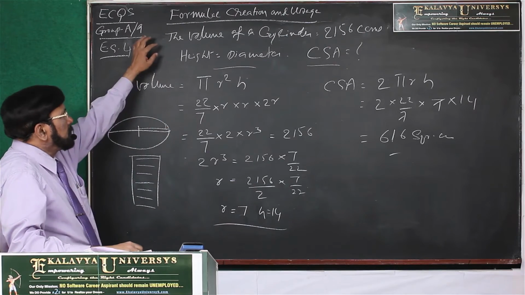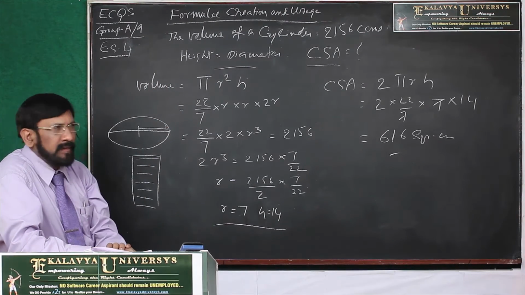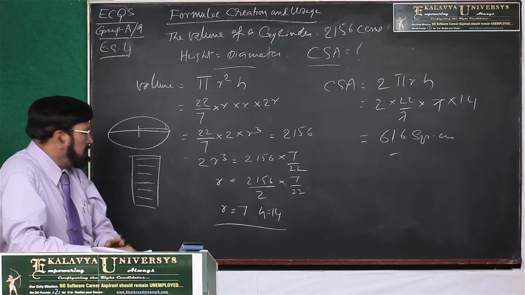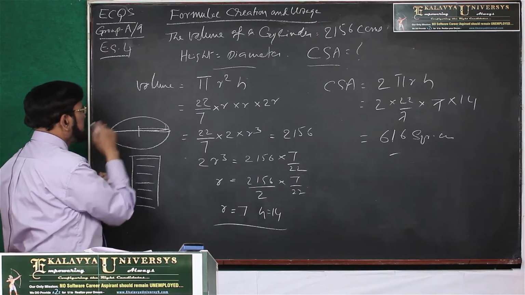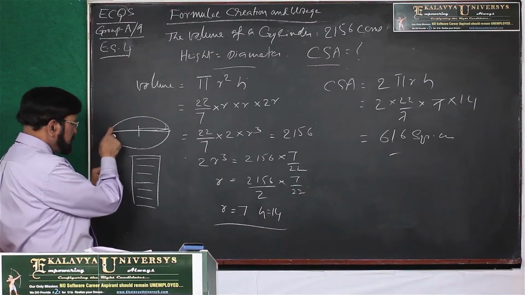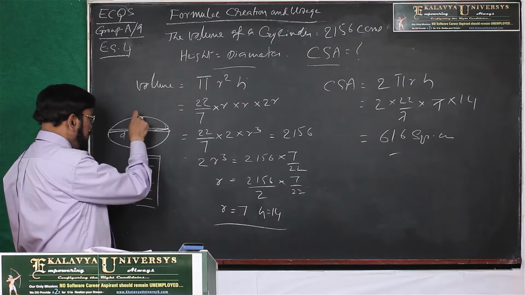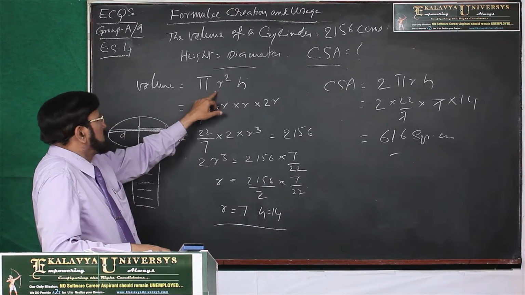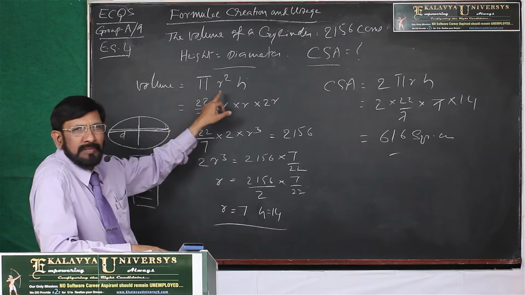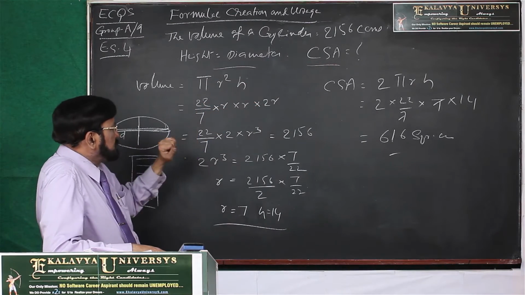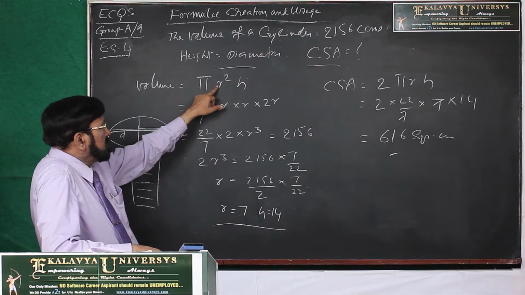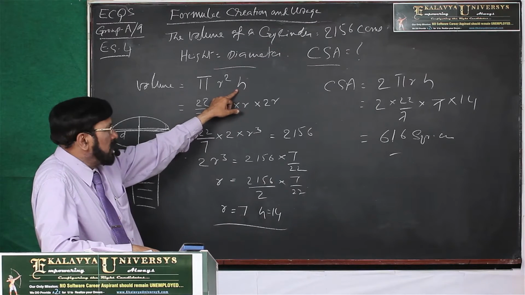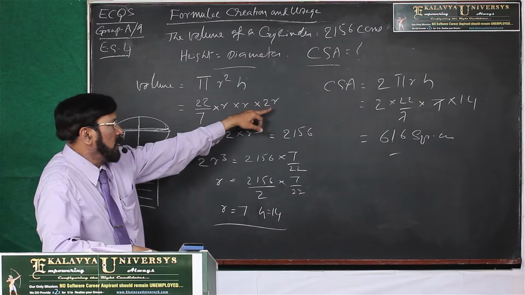Once again I explain. Here volume is given and one relation is given. Height is equal to diameter. Diameter means this, from here to here. If you take a cylinder's face area, here to here is diameter. What is the radius? Half of that. So, now what is the original formula for volume? Pi r square h. So, 22 by 7 r square, r into r, and h now equivalent to diameter, that is we can write as 2r.